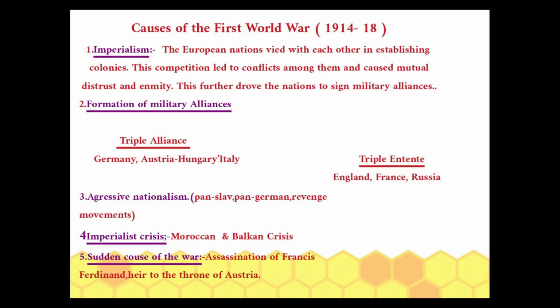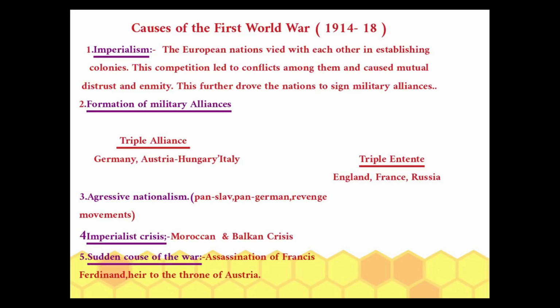Imperialism. The European nations feuded with each other in establishing colonies. This competition led to conflicts among them and caused mutual distrust and enmity. This further drove the nations to sign military alliances. Second one, formation of military alliances. Two military alliances were formed. First one, Triple Alliance: Germany, Austria-Hungary and Italy. Second one, Triple Entente: England, France and Russia were the members of this Triple Entente.